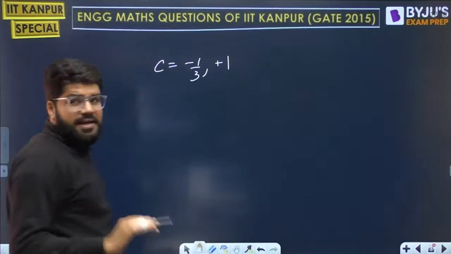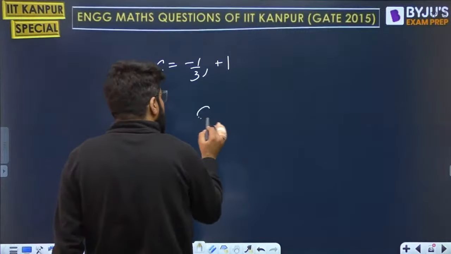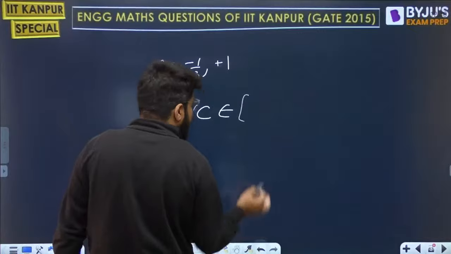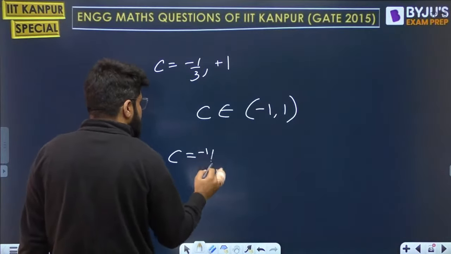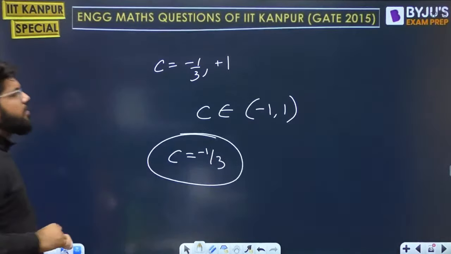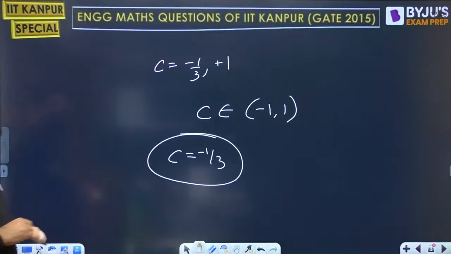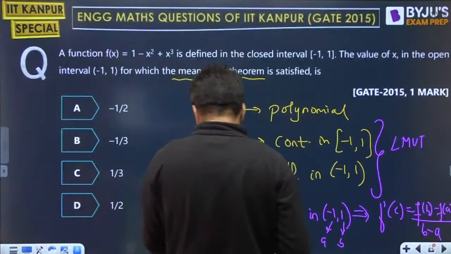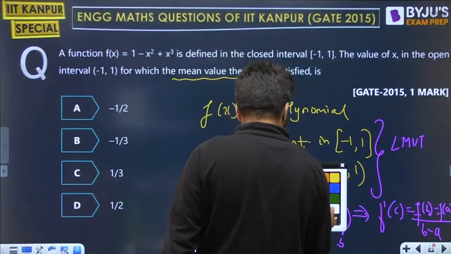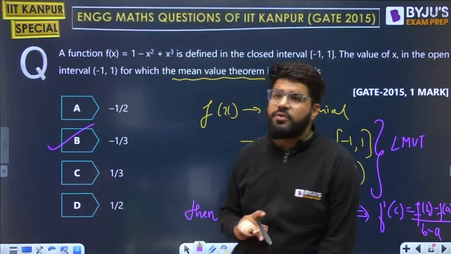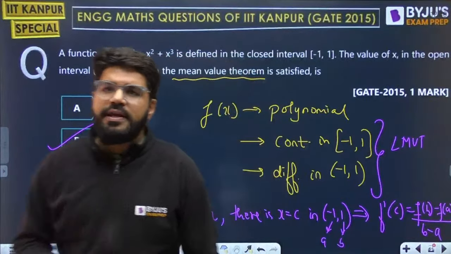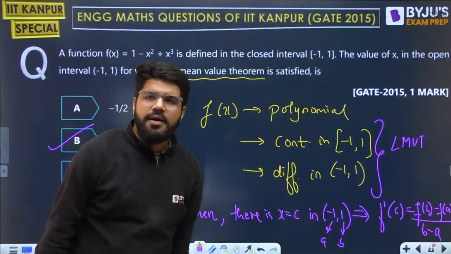But c should belong to what interval? c belongs to the open interval minus 1 comma 1. So the correct answer is c is equal to minus 1 by 3, not plus 1. c will be minus 1 by 3. Anyways, just to save you, 1 is not there in the options. Otherwise, some students may be confused here. We take it in the open interval a comma b.